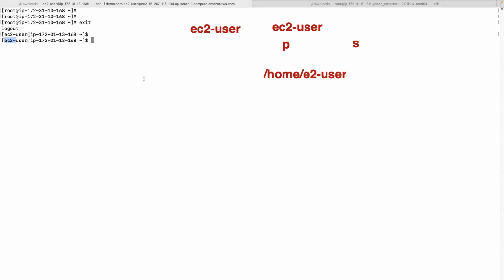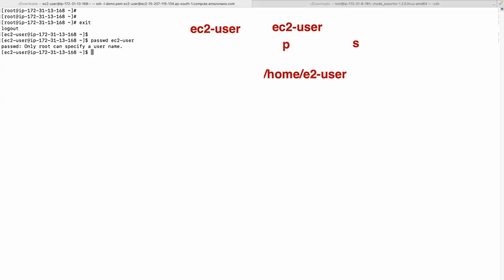So let me create some user here. Already ec2-user is there. Let's try to create some user. Also, before that, I would like to set some password for this ec2-user. ec2-user is the default user which doesn't have a password. You can set it this way.